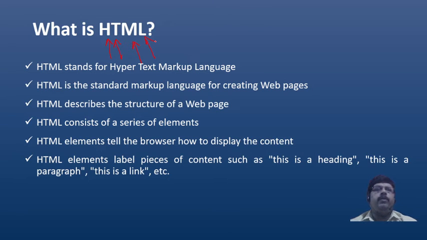Now what is H? H stands for hyper. So what is the meaning of hyper? We will discuss that first. Just imagine, in HTML we are creating multiple pages. We create one page and keep the contents in it, then we create a second page and create content in that. Like that, we are creating multiple pages.